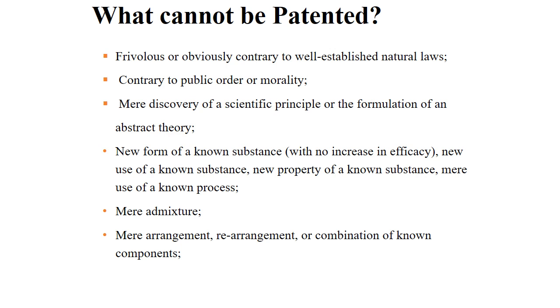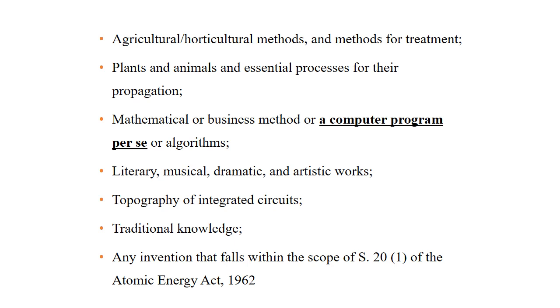The mere arrangement and rearrangement of known things is not patentable. Agricultural and horticultural methods, treatment methods, and plants and animal processes for their propagation are also not patentable.